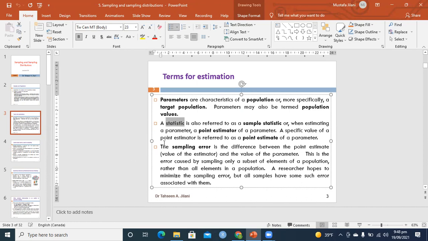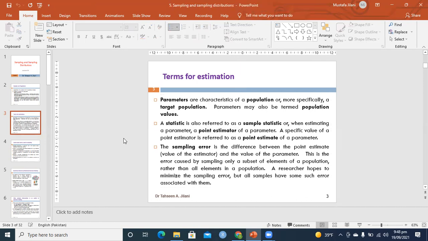Sampling error is the difference between the estimate and the parameter. A sample statistic is called the estimator, or a single point estimator. For example, we say sample mean X bar is used to represent the population mean mu. That is called a point estimator, as we are just using one point. The COVID example is better: based on the sample proportion of 5% from 40,000 people, we estimate the proportion of positive cases in the whole population of 220 million. So this is called an estimation process.